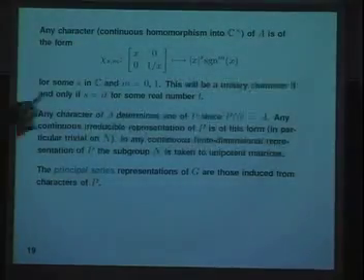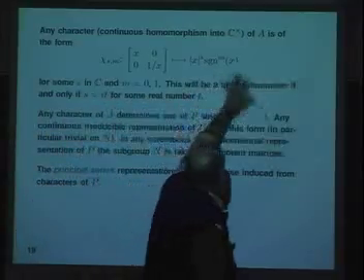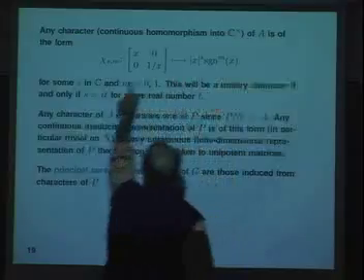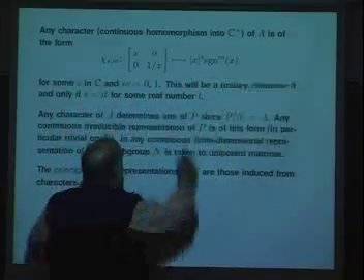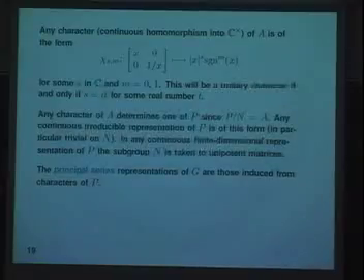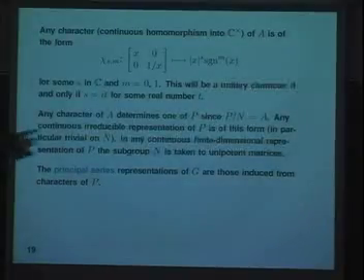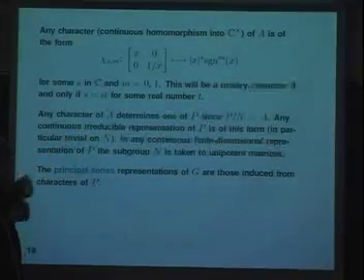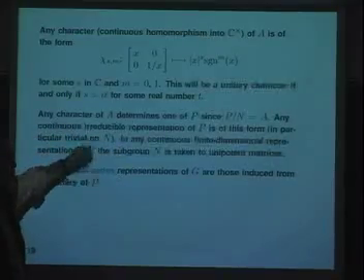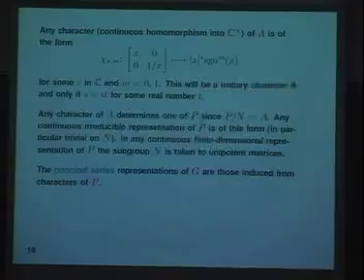And this is a unitary character. By definition, what unitary means is it preserves a Hermitian inner product, and it's a unitary character if and only if s is actually imaginary. Then the absolute value of this is 1 for all x. And, well, a character of A determines a character of P, and any continuous irreducible representation of P is of this form.